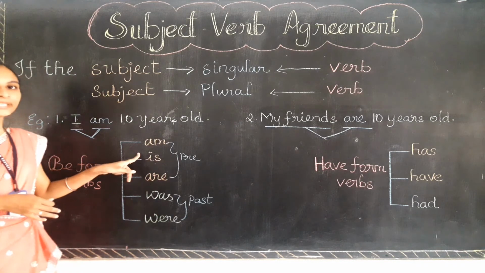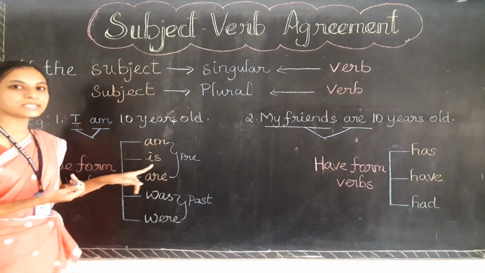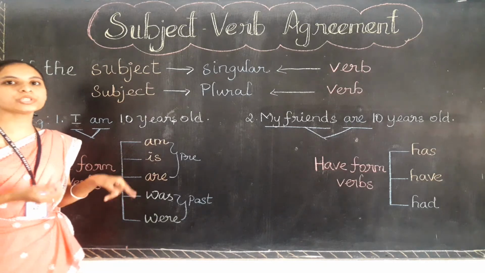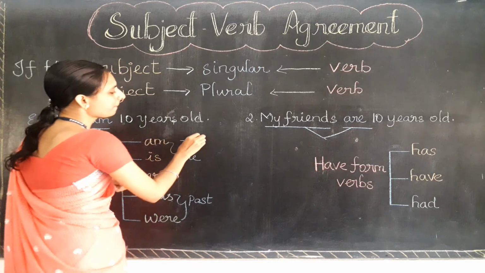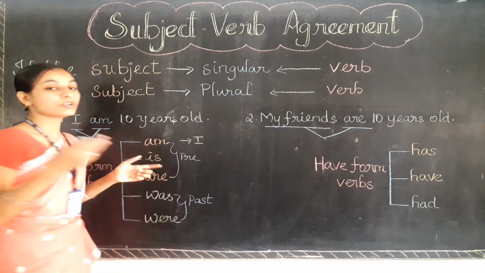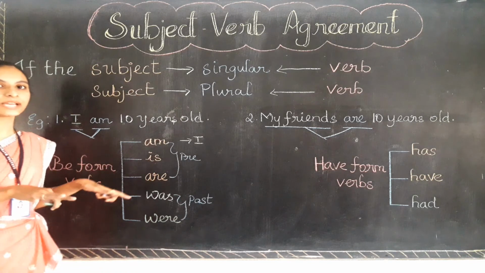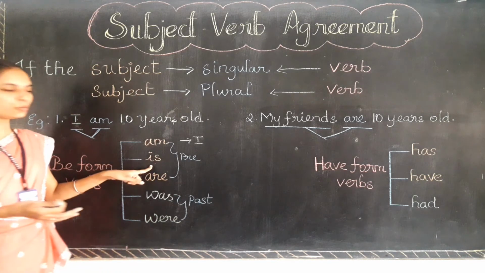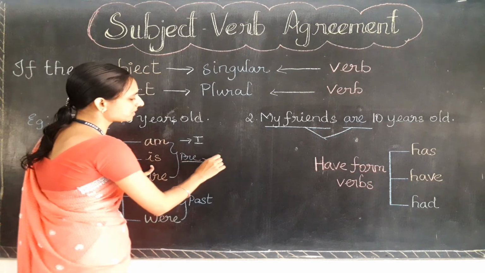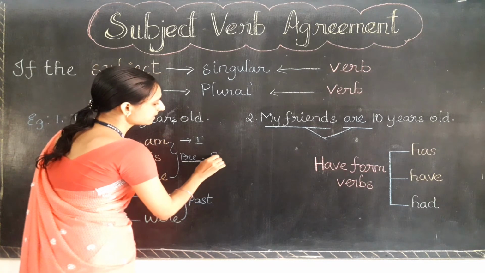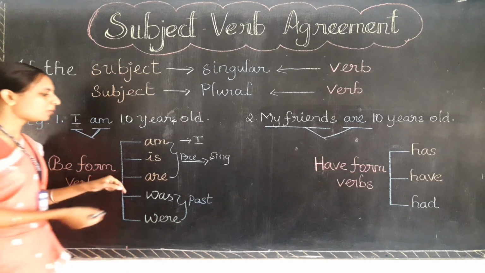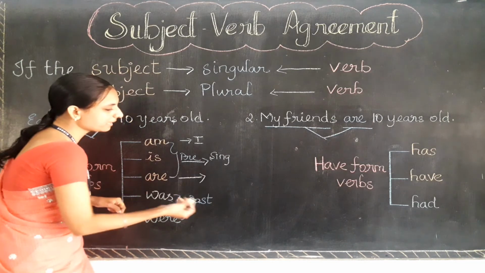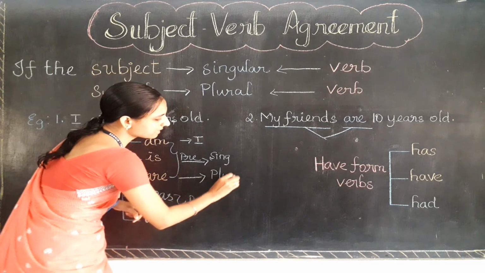Let me tell you where to use am, is, are. Am can be used with the subject I only, if it is talking about the present time event. Is can be used with any singular subject. And are can be used with the plural subject.